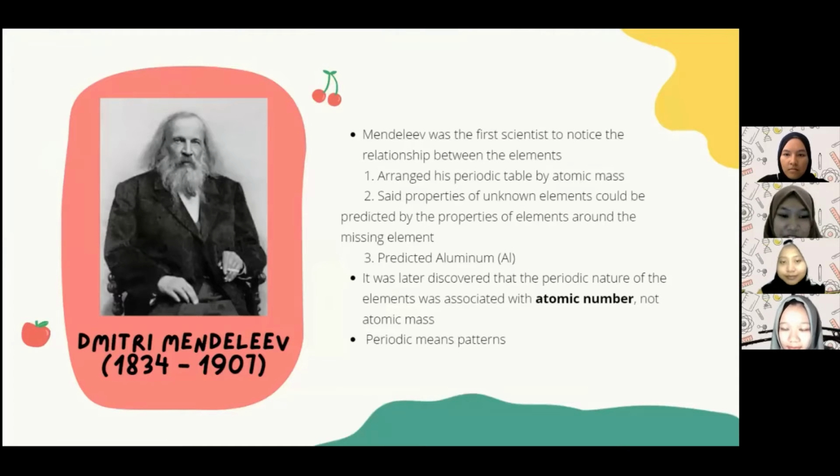Now, who made the periodic table? Dmitry Mendeleev is the person who noticed the relationship between the elements. First, he arranged his periodic table by atomic mass, and after that, he stated the properties of unknown elements, predicted from the properties of the elements around the missing element. And third, he predicted aluminium. It was discovered that the periodic nature of the elements was associated with atomic number, not atomic mass. And periodic could also be called patterns.